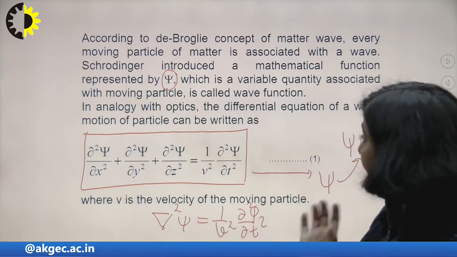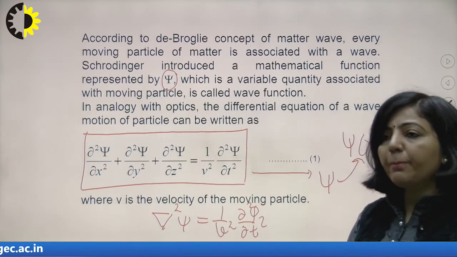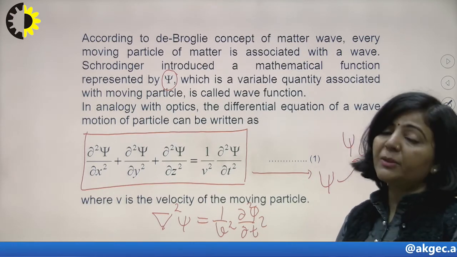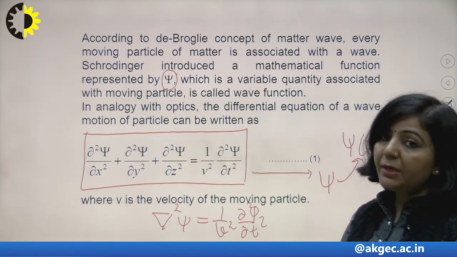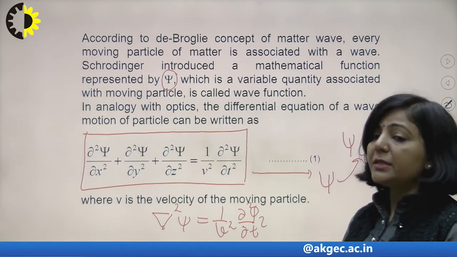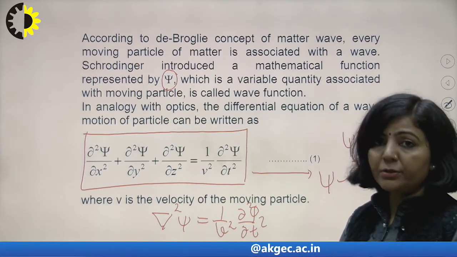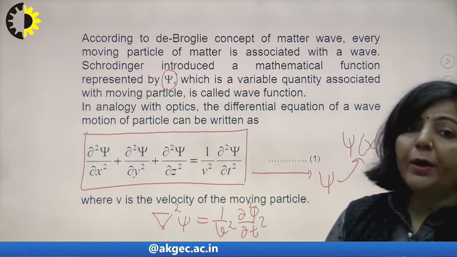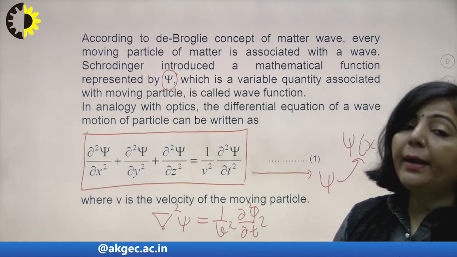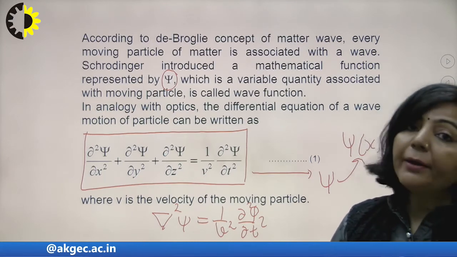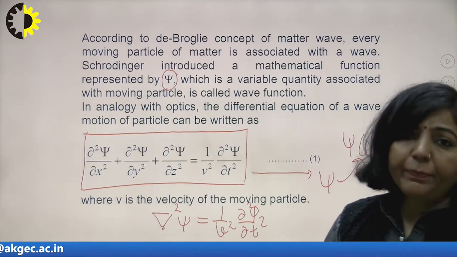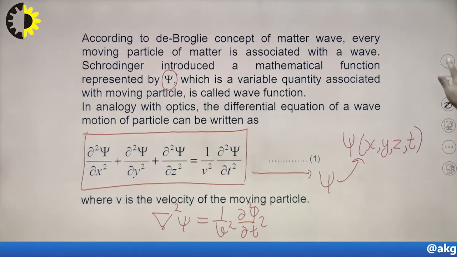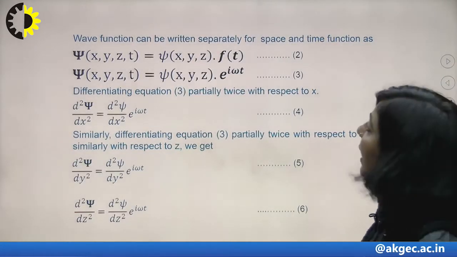Here psi depends upon space coordinates and also upon the time coordinate. It means we can write psi as a product of two functions, where the first depends only upon space coordinates, and the second depends upon time.